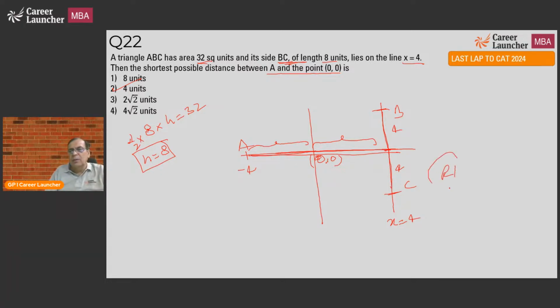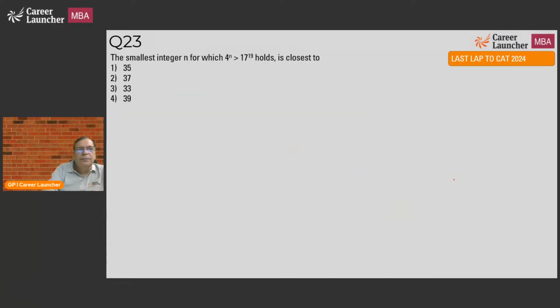Round 1 question. Smallest integer n for which is closest to. Now this is typically a jugaad question where you do a hit and trial, and using the choices. Now if I look at this, 4 to the power n, I have 17 to the power 19. If I have 17 to the power 19, I will want this to come as close to 17 as possible. So can I write it as 16 to the power n by 2?